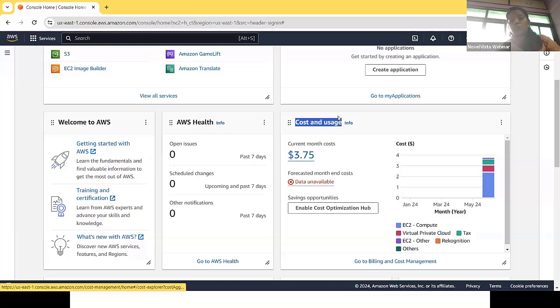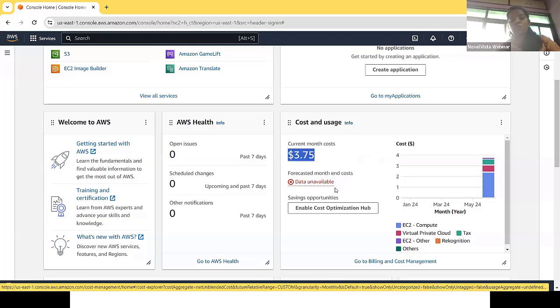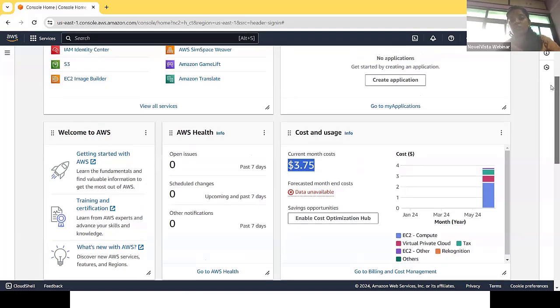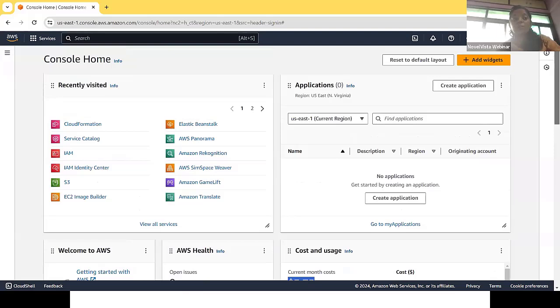Okay, you need to pay charges as per hour, or as per usage. How much we use, that much we need to pay. So this is your cost billing. Your billing for this particular month is $3.75. You can see they calculate the cost as per your service usage for a month. But it is less as compared to physical setup, physical hardware, physical data servers. As compared to this, it is cheaper.